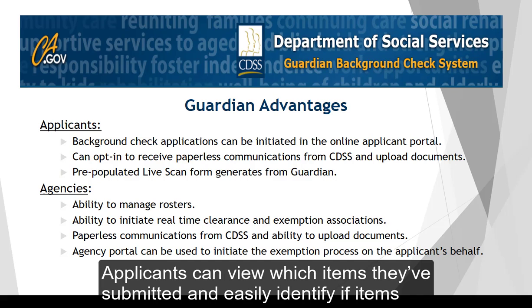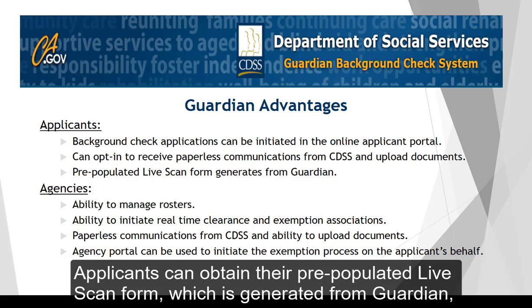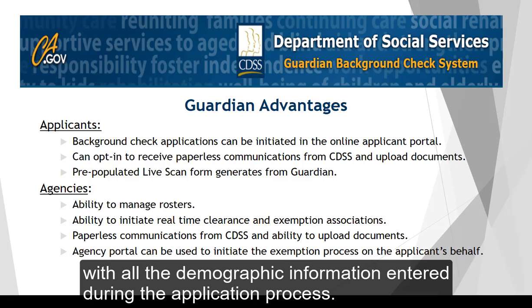Applicants can view which items they've submitted and easily identify if items are missing to process their background check or criminal exemption case. Applicants can obtain their pre-populated live scan form, which is generated from Guardian with all of the demographic information entered during the application process.